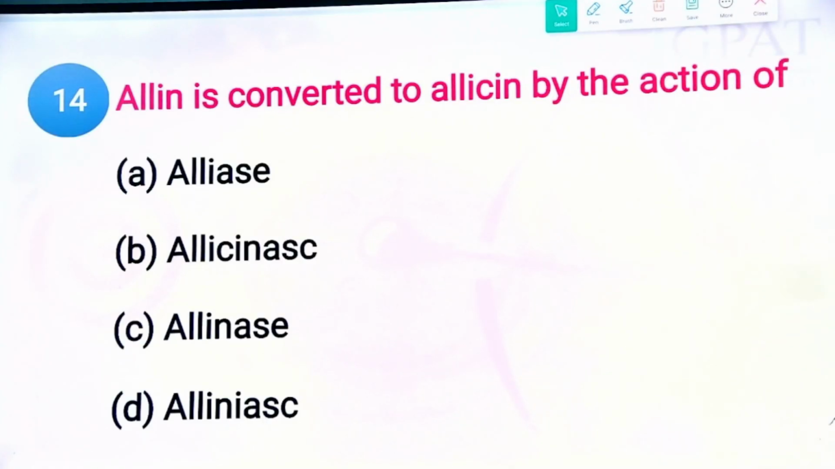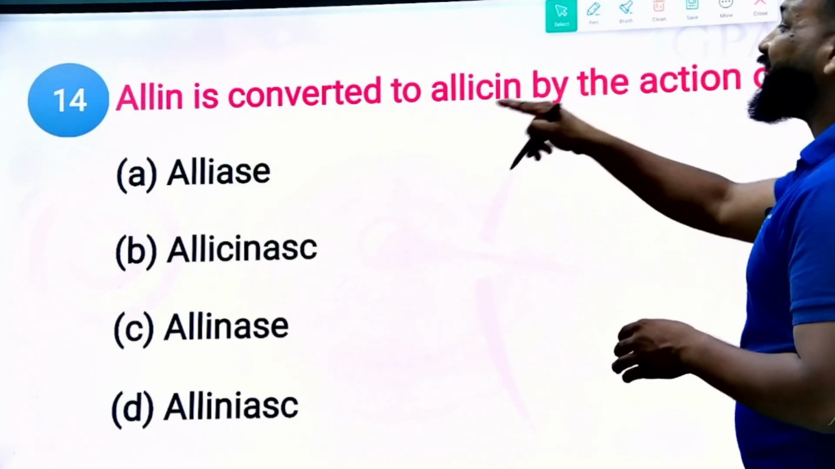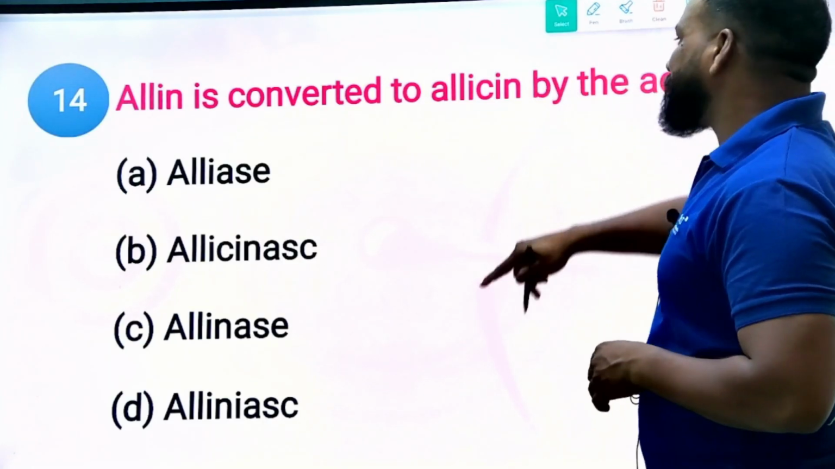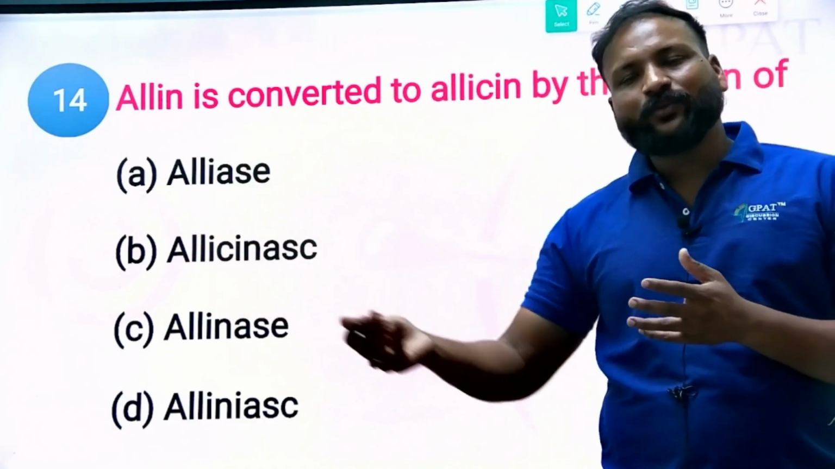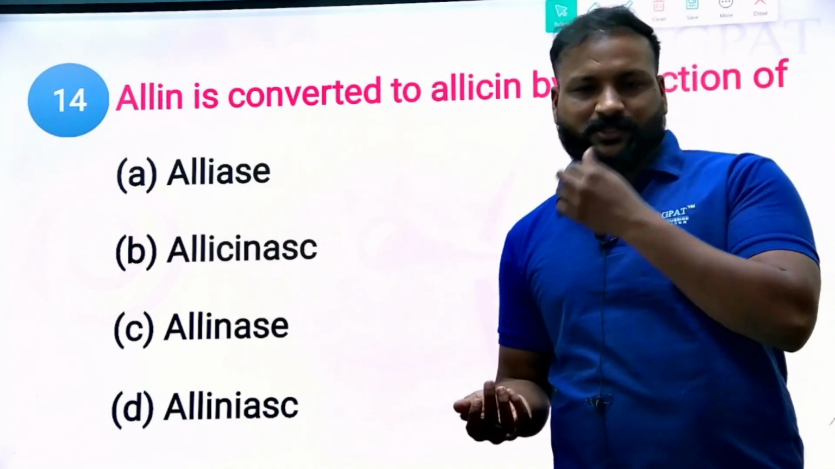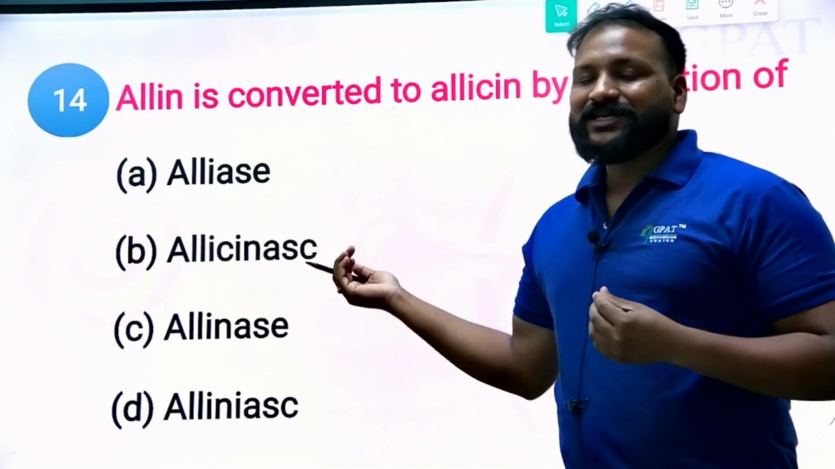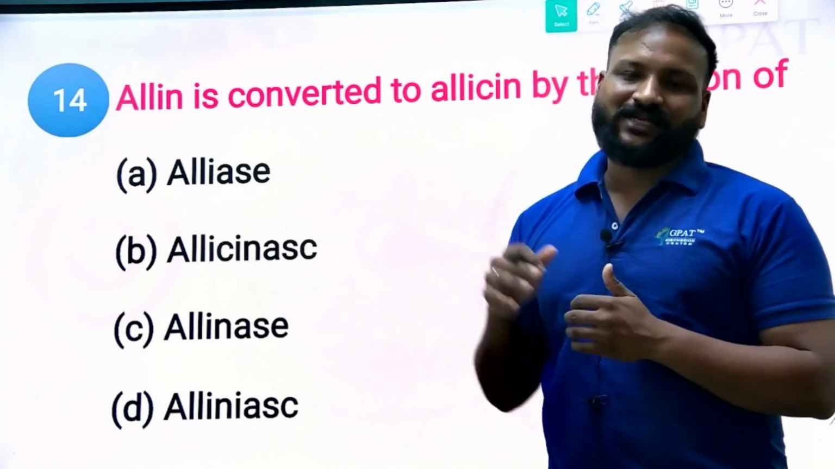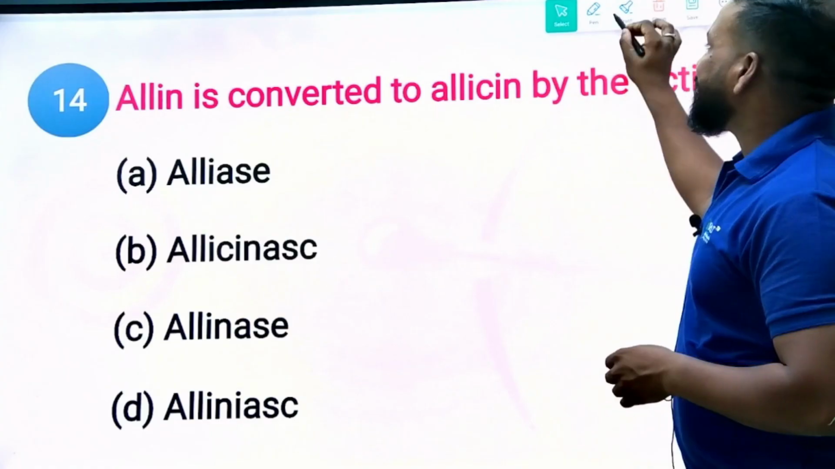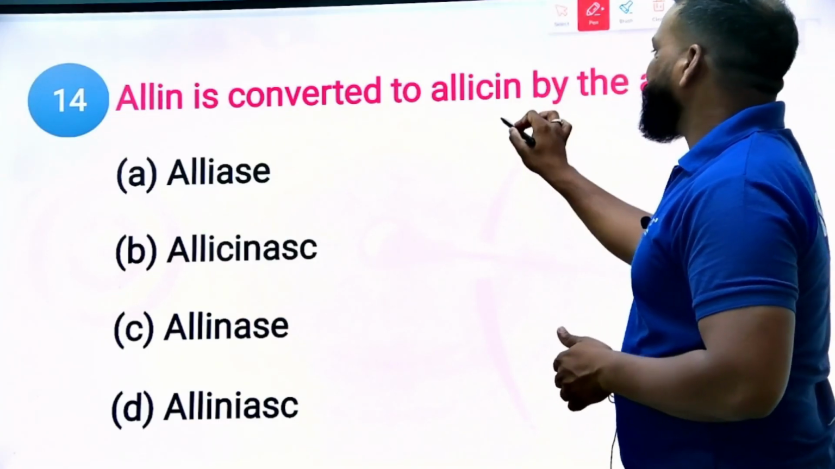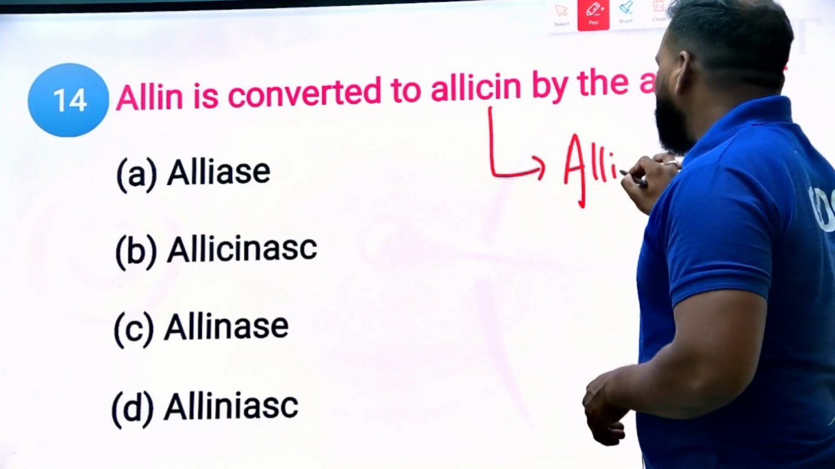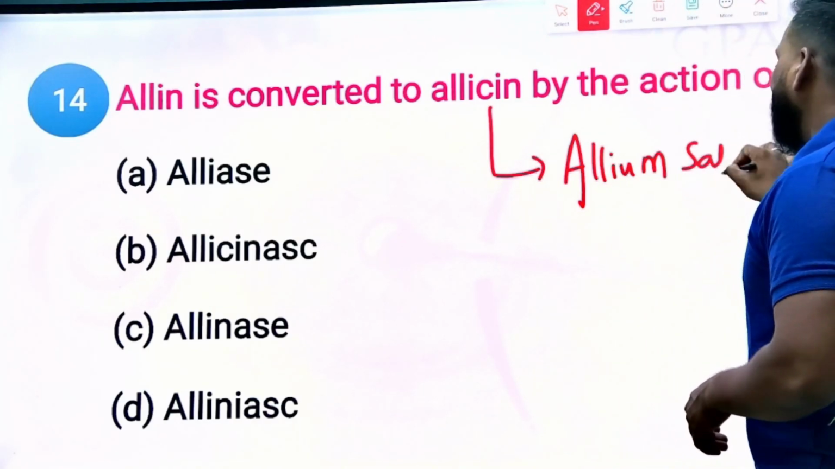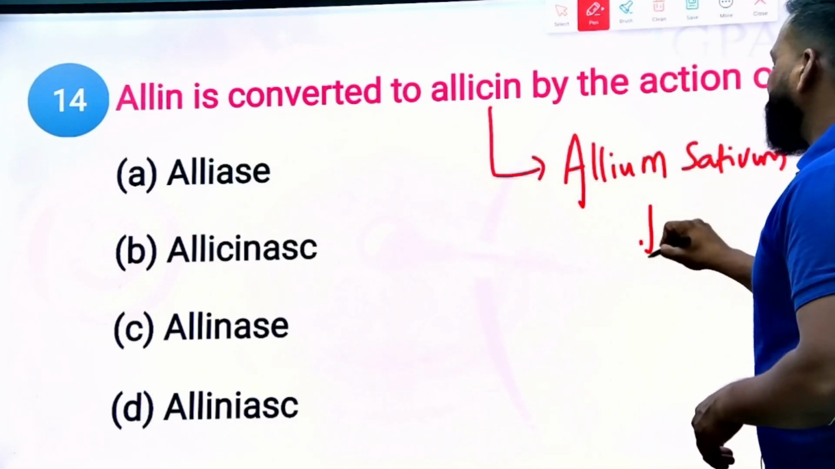Alanine is converted into allicin by the action of. Yes, obviously the conversion is done by an enzyme. Biotransformation is done by an enzyme. So which enzyme is responsible for the alanine to allicin conversion? Obviously this allicin is obtained from Allium sativum, which means we are discussing garlic.